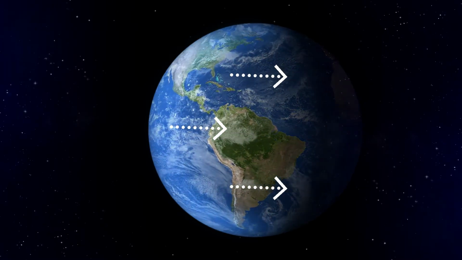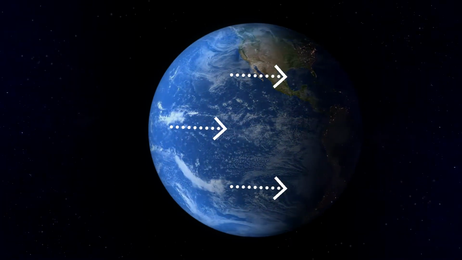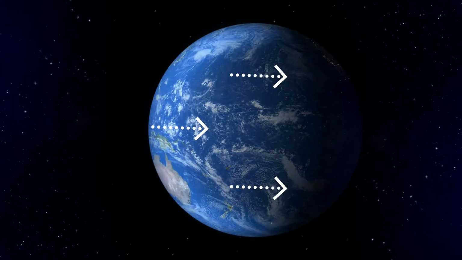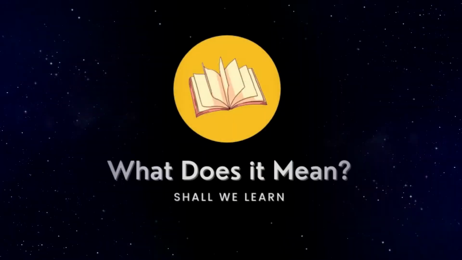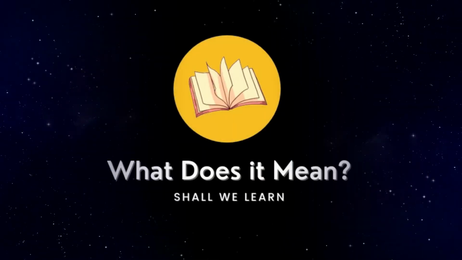All the imaginary parallel circles from the equator up to the poles are called latitudes. Latitudes? What does it mean? Shall we learn?